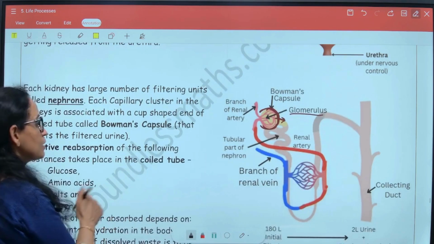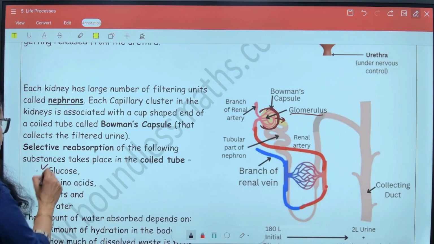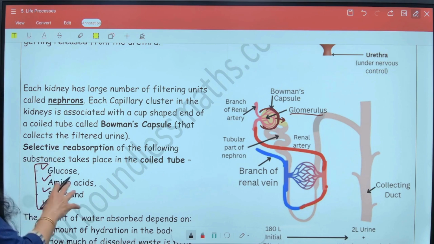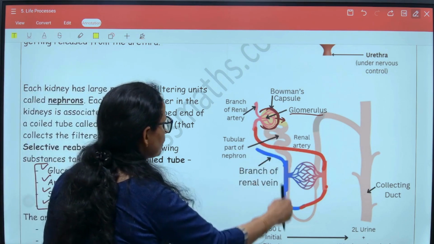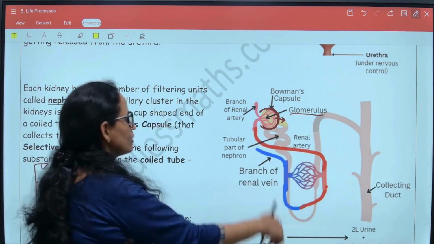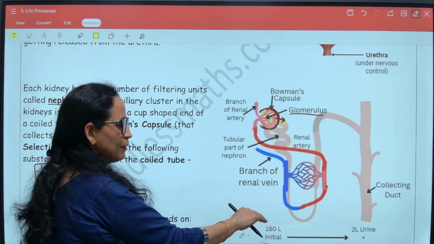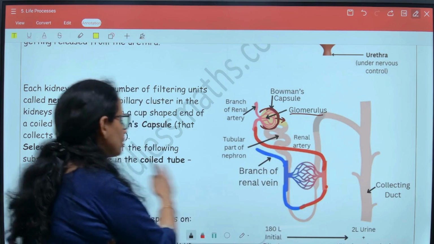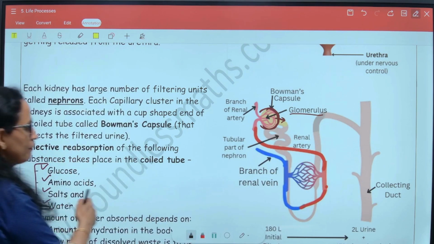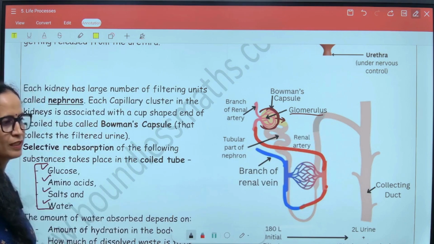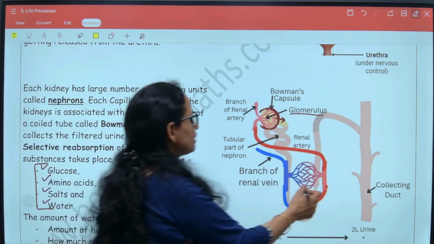What are the substances that are reabsorbed? Glucose, amino acids, salts and water. This is very, very important. What are the substances that are reabsorbed in this coiled tube? This is the tubular part of the nephron where reabsorption takes place, and once reabsorption of these useful substances has taken place, the leftover waste comprising mainly of urea, uric acid and water moves to the collecting